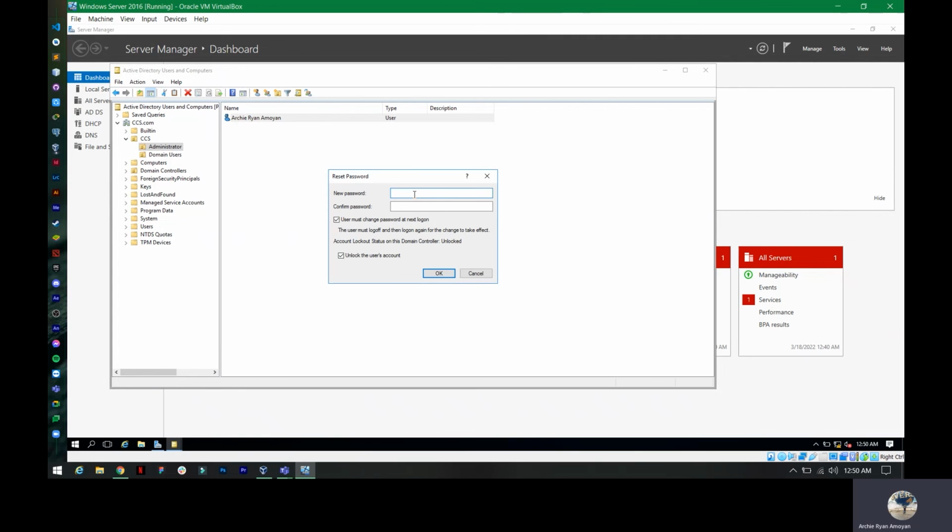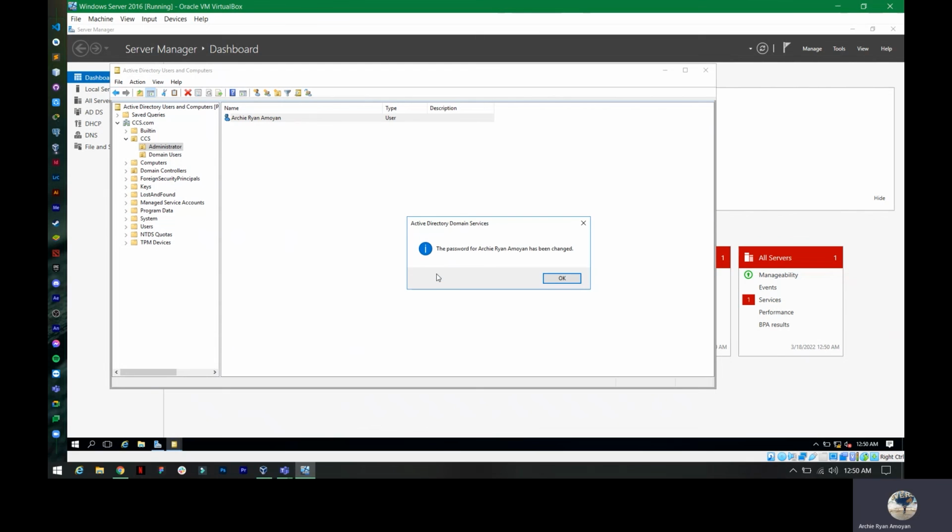Let's input the new password here. Then click OK. So the password for this user, Archie Ryan Amoyan, has been changed. Then click OK.